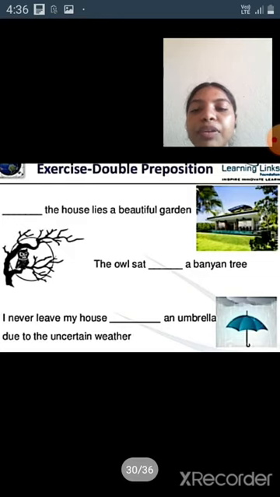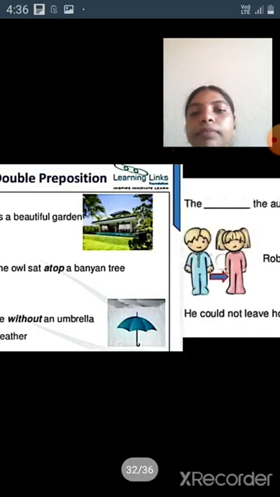Next, double preposition exercise: dash the house lies a beautiful garden. Second one, the owl sat dash a banyan tree. Third one, I never leave my house dash an umbrella due to the uncertain weather. Answers of the double preposition: outside the house lies a beautiful garden. Second one, the owl sat atop a banyan tree. Third one, I never leave my house without an umbrella due to the uncertain weather.